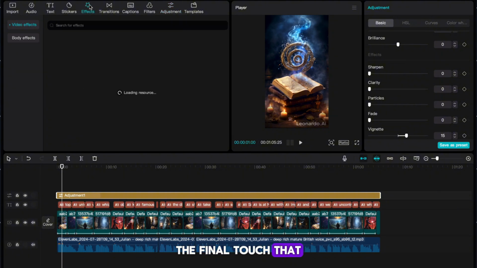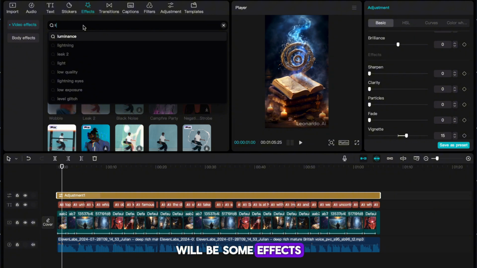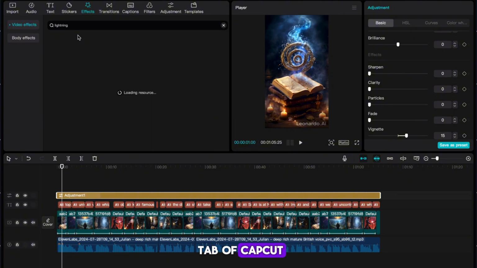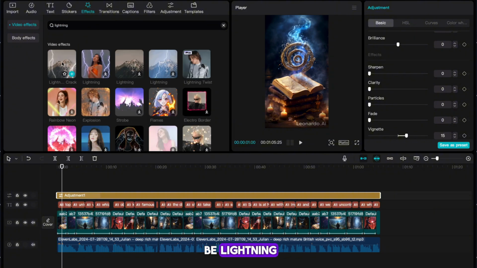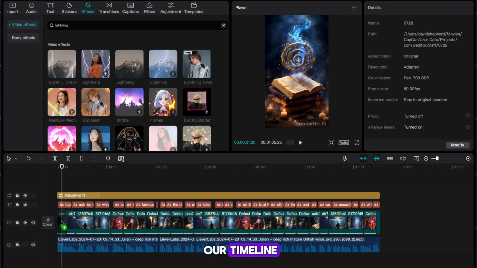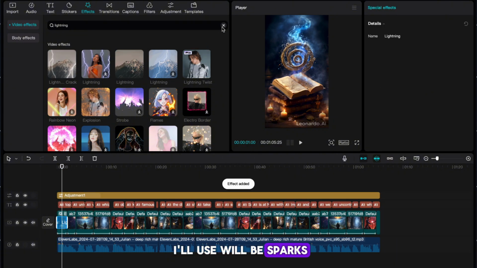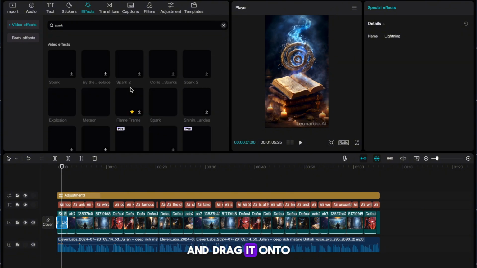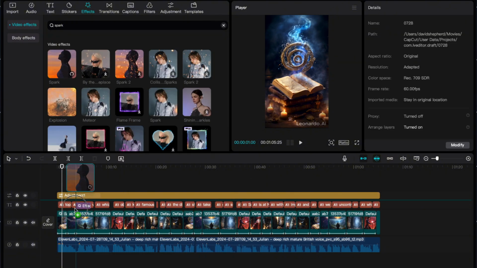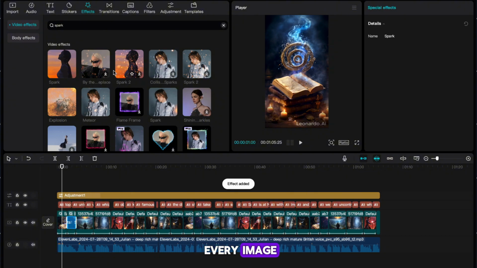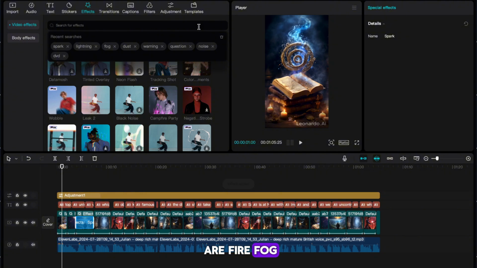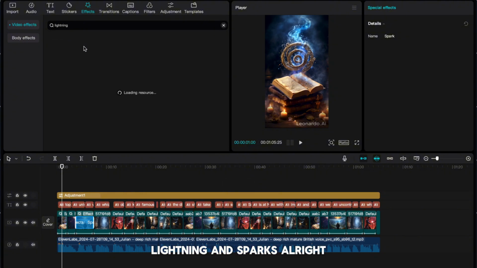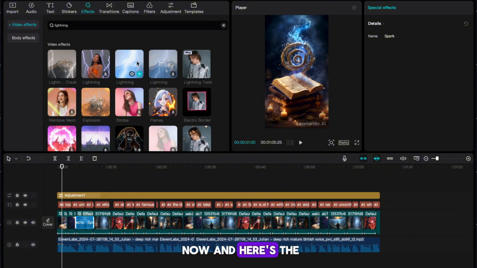The final touch that I'll make to our video will be some effects. Head to the Effects tab of CapCut. The first one that I'll search for will be lightning. Select it and drag it onto the first image in our timeline. The next one that I'll use will be sparks. Once again, search for it, select it, and drag it onto the next image in our timeline. You don't have to add an effect for every image, just where you see fit. Some good ones are fire, fog, lightning, and sparks. Alright, our video is done now and here's the finished result.